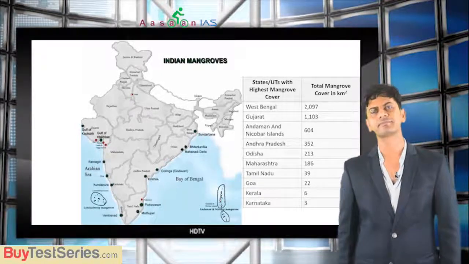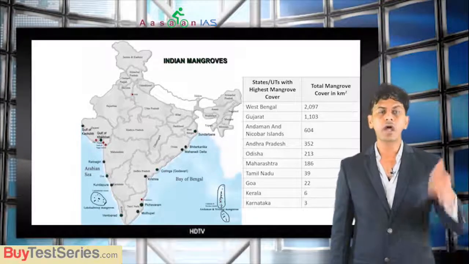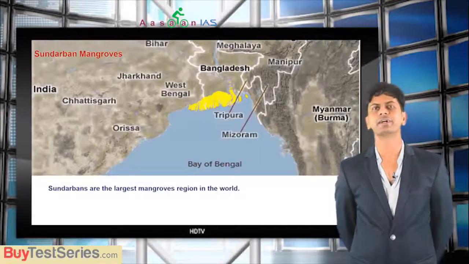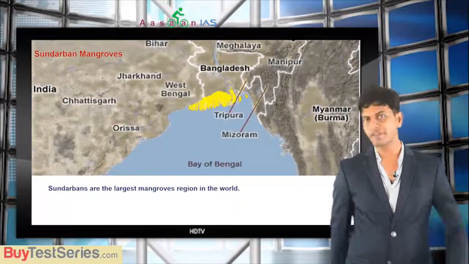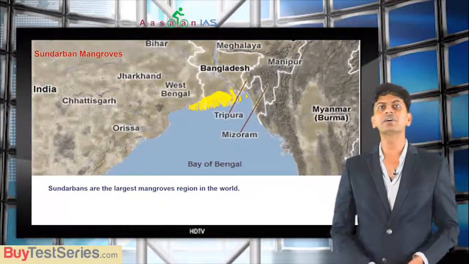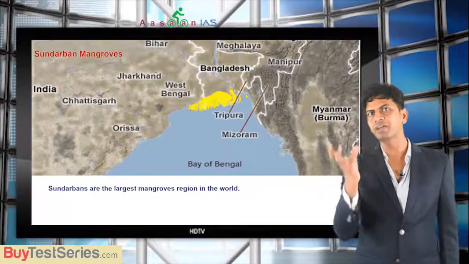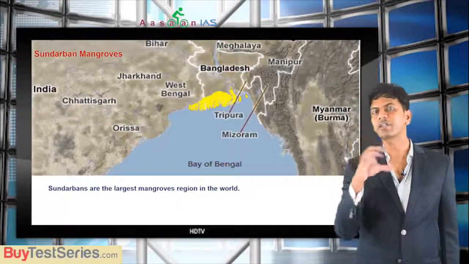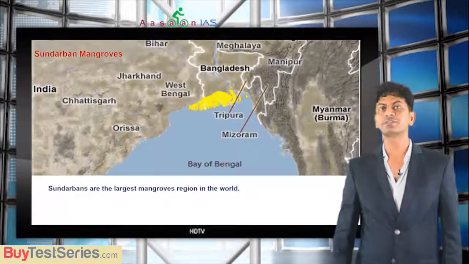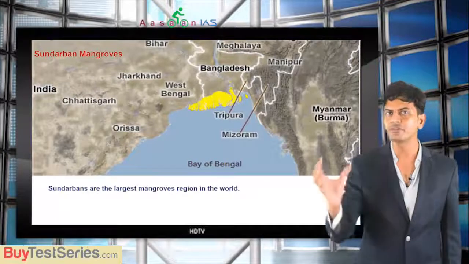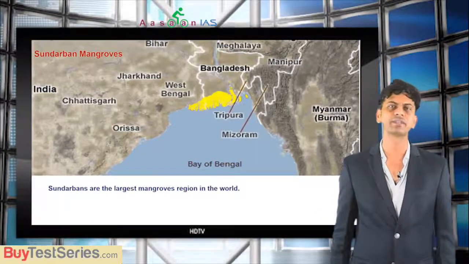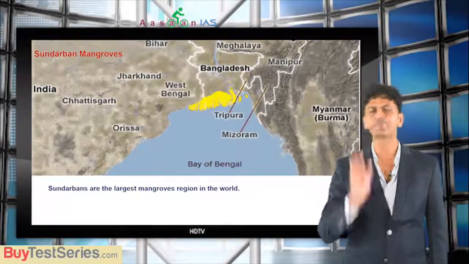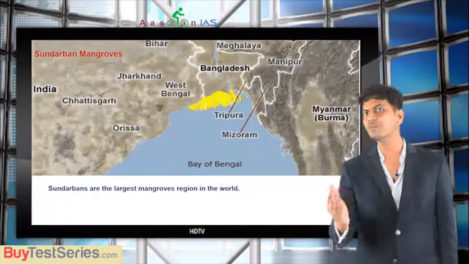Also remember that out of the world's mangroves, India has 3%. So 3% of world mangroves are in India, mostly in West Bengal, followed by Gujarat.